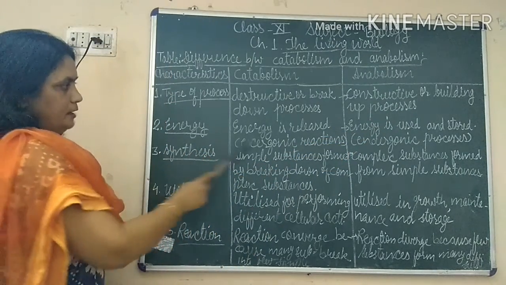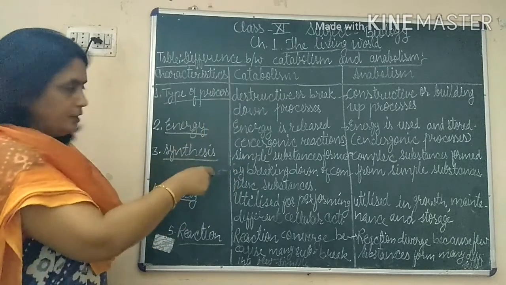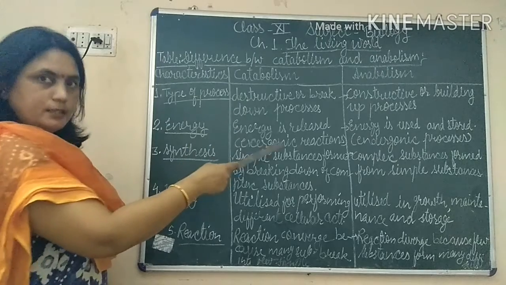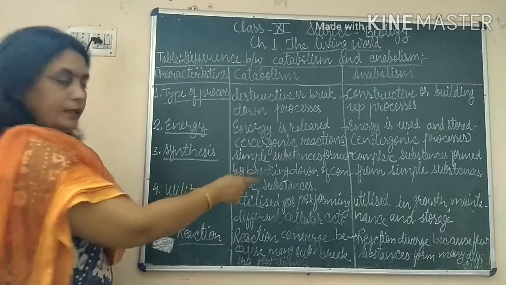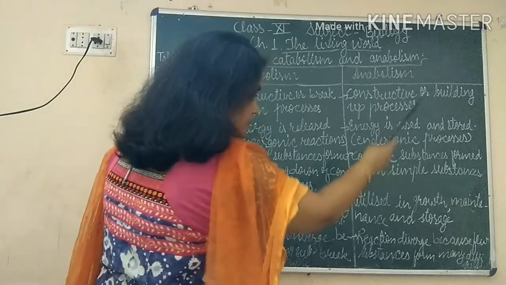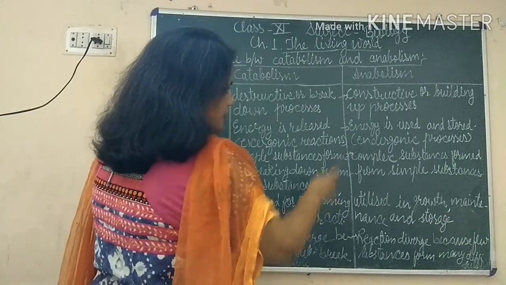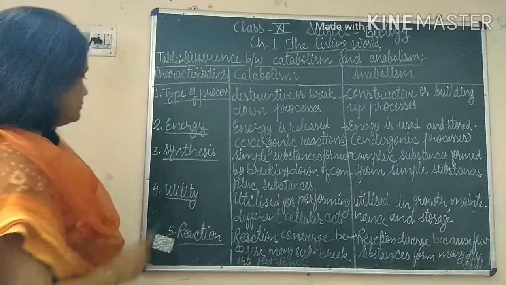Now energy is released in catabolic activities. Energy is released, and this type of reaction is called exergonic reactions. In anabolism, energy is used and stored, and such processes are called endergonic processes.